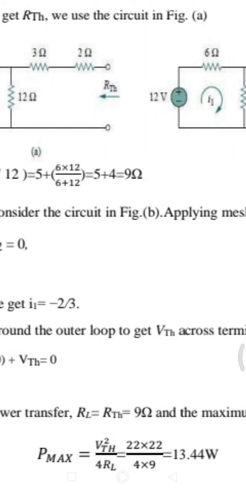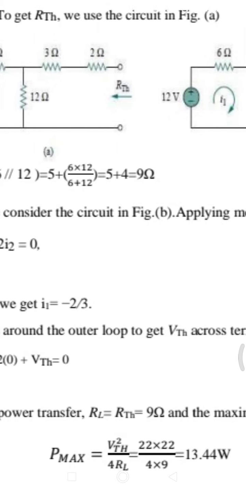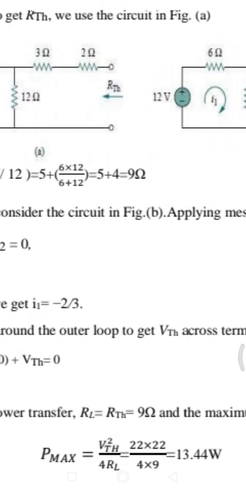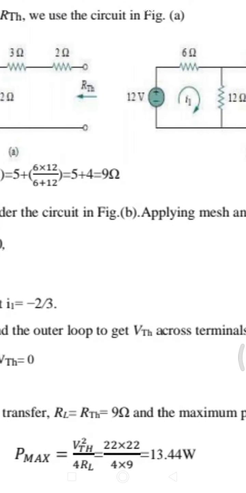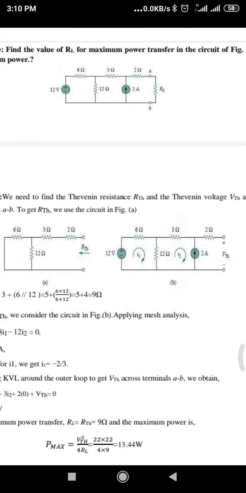The second thing we have to find is the maximum power. How can we get this maximum power? Pmax is equal to VTH square by 4RL. This is the direct formula. We have to substitute these values. We calculated this VTH as 22 volts. If you substitute these values, we get 13.44 as the maximum power transferred to the load. So this is the example for the maximum power transfer theorem.